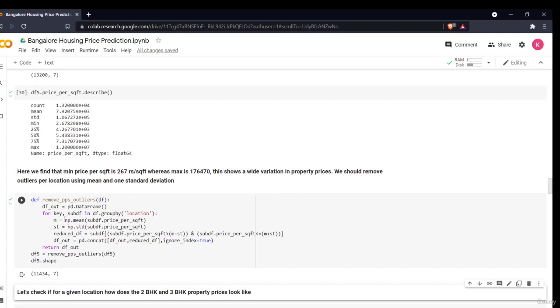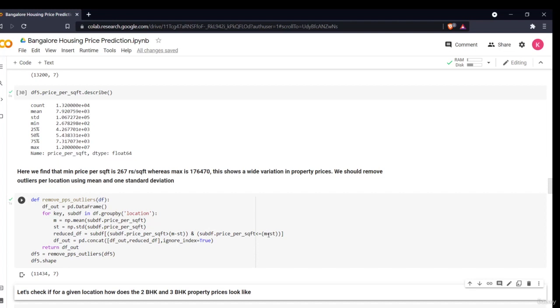For key, sub df in df grouped by location, I'm finding the mean and the standard deviation. Then I'm creating a new df, reduced df, and fetching only those rows in which the price per square foot is greater than mean minus standard deviation and less than mean plus standard deviation.